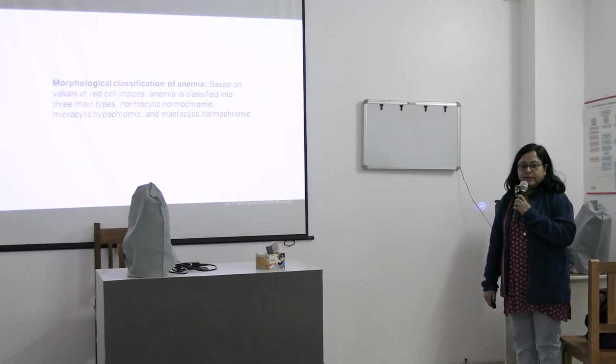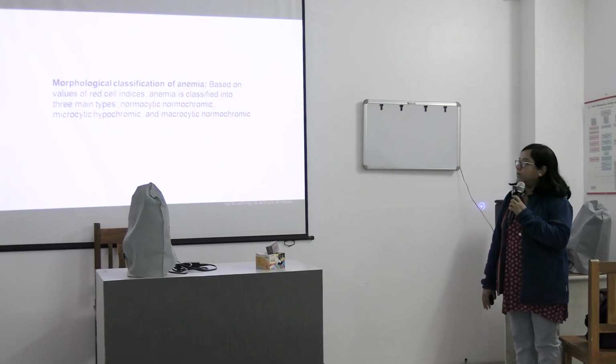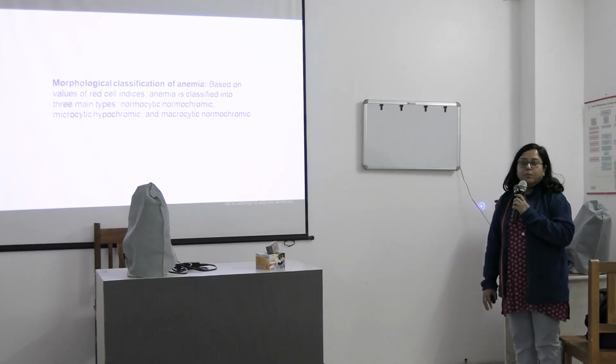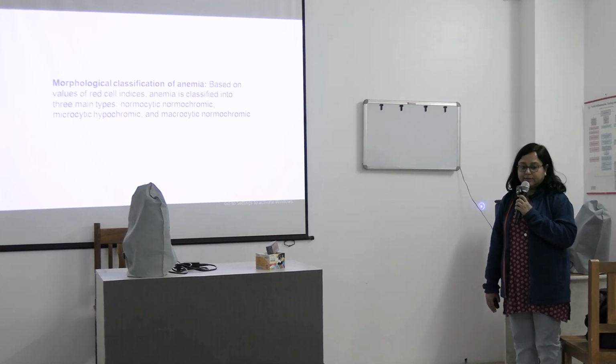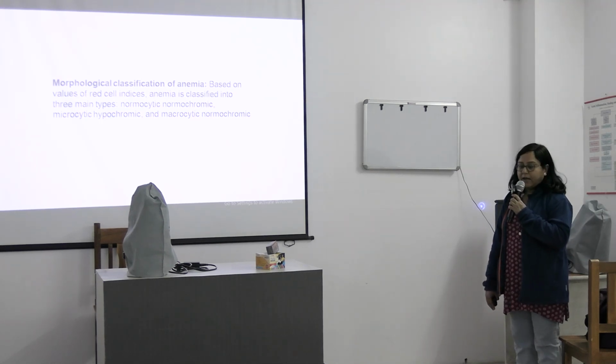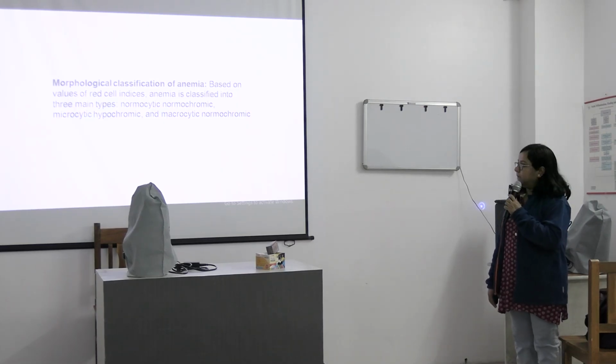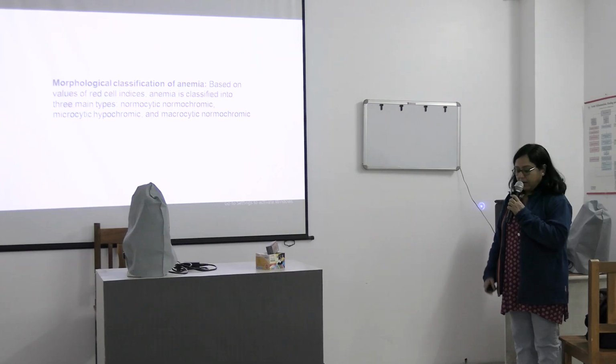The classification of anemia according to morphology is very important. So how do we classify anemia morphologically? Morphology means structure. So structurally, how do we classify? There are three types. One is normocytic normochromic, microcytic hypochromic, and the third is macrocytic hypochromic.